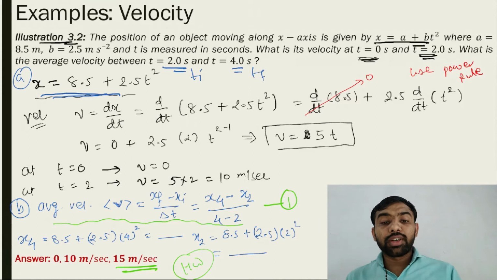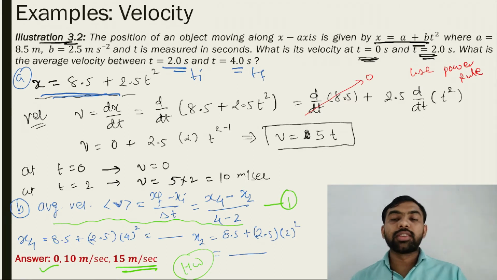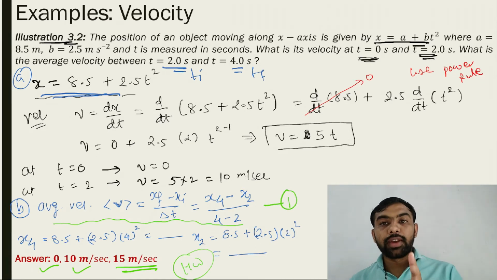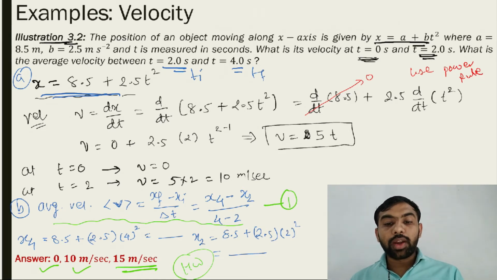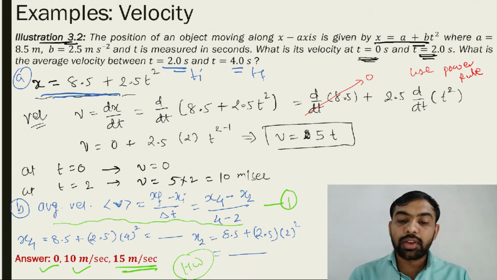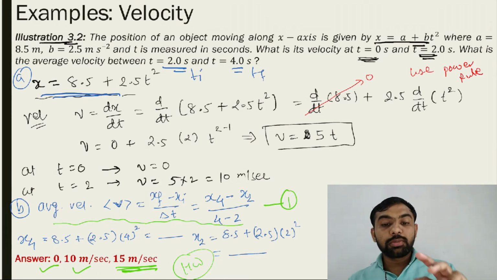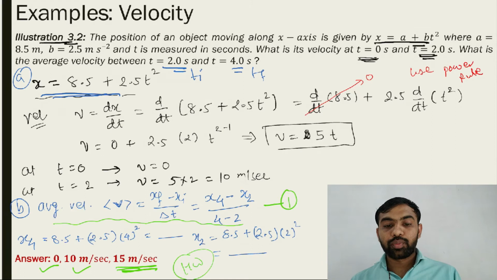You get different answers. See, the first answer at t is equal to 0, what is the answer? 0 for velocity. For the second, 10 for velocity at t is equal to 2. But what is the answer for average velocity? Average velocity is 15 meter per second. So it is very different from the velocity.